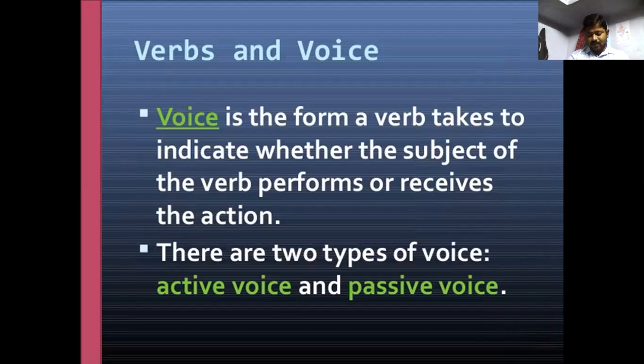Look at the voice of the verbs. Before learning about the voice of the verbs, we have to go through the tenses and the be forms. For simple present tense, we use the be forms like is, am, are. For present continuous tense, we use is, am, are plus being. Being is used here because the verb should be in the past participle. So for continuous tense, we use being.